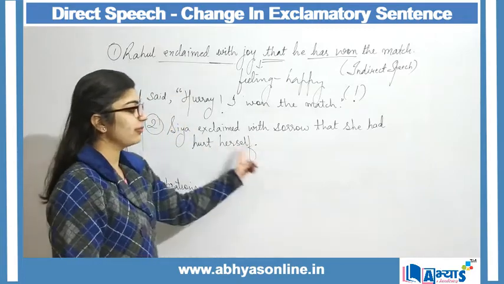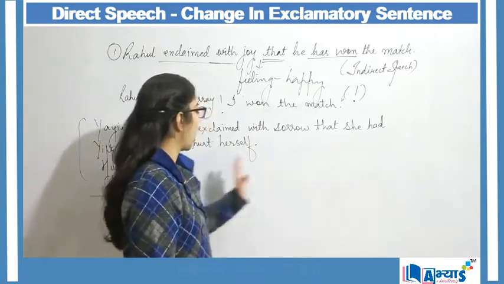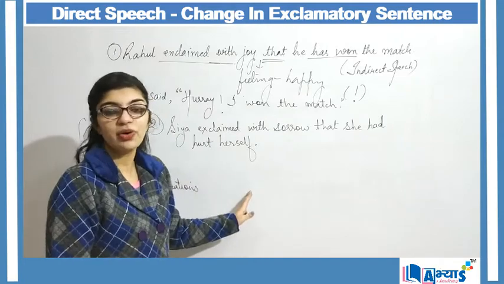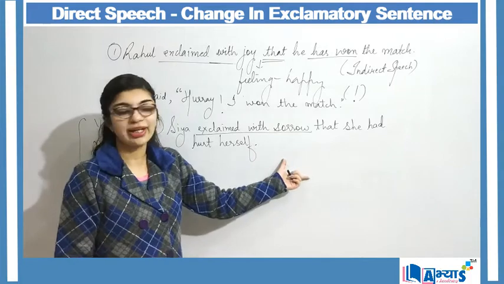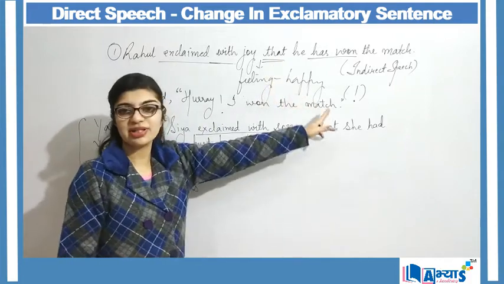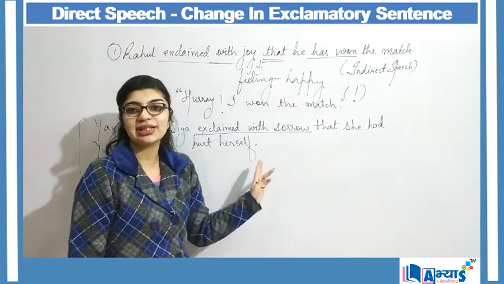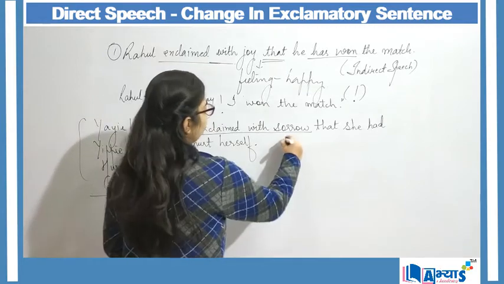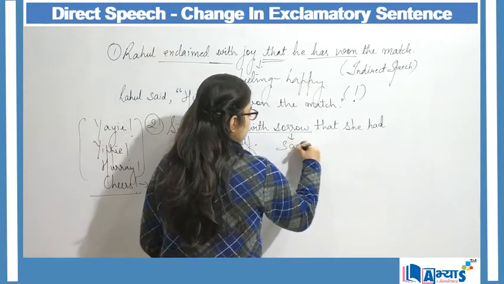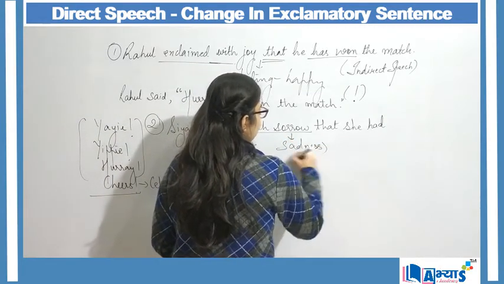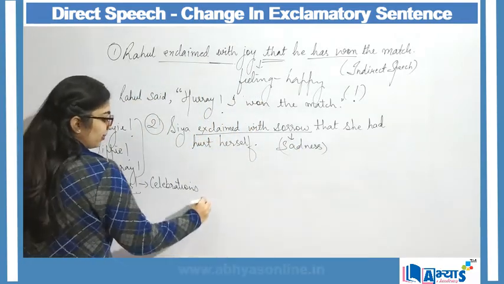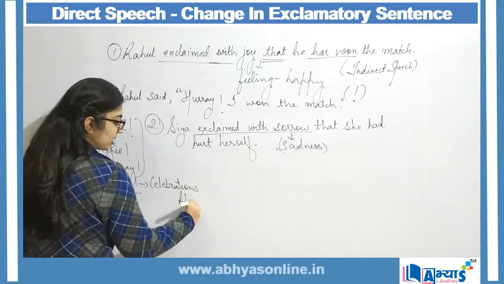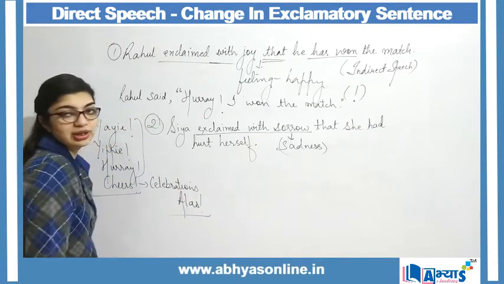Sia exclaimed with sorrow that she had hurt herself. Now again, exclaimed with sorrow. What feeling am I getting over here? Here the feeling was happy, but here when I am saying exclaimed with sorrow, the feeling expresses some kind of sadness. And whenever a sad feeling occurs, for that I will be using alas as my exclamatory word.